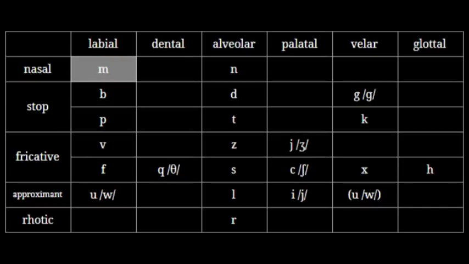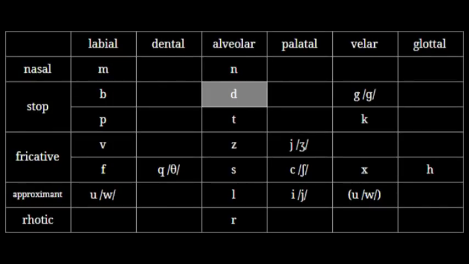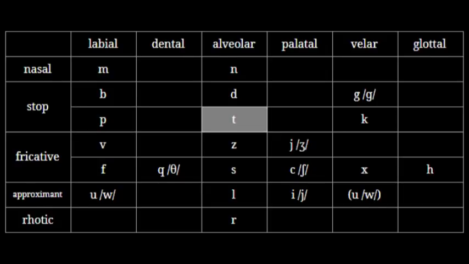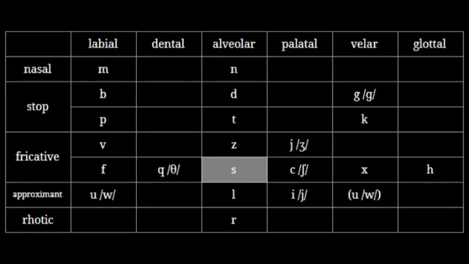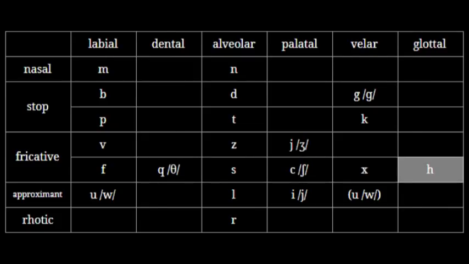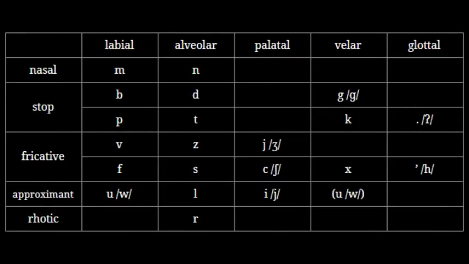Loglan's consonants are ma, na, ba, da, ga, pa, ta, ka, va, za, ja, fa, tha, sa, sha, cha, ha, wa, la, ya, ra. Okay, so this is pretty similar to Logban's inventory with only a couple differences. Wait, first, I never actually made a chart for Logban, so I'll just make one now. So as you can see, Logban removed the dental fricative, which makes sense because it's only in like a 25th of all languages, and added the glottal stop, which doesn't make sense because it's in less than like 9/20ths of all languages. Anyway, back to Loglan.